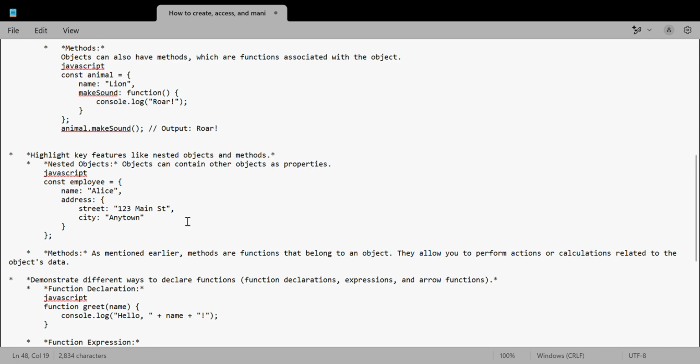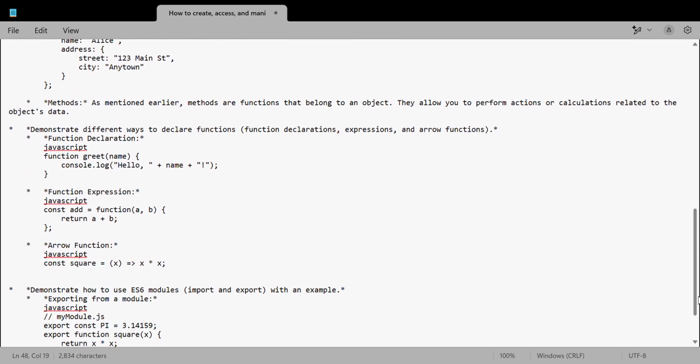Coming to the next question, demonstrate different ways to declare functions. Here are the different ways of declaring functions: function declaration, function expression and arrow function. For a function declaration, we can simply use the function keyword to declare a function. For a function expression, we can use the const keyword and an expression to conclude it.